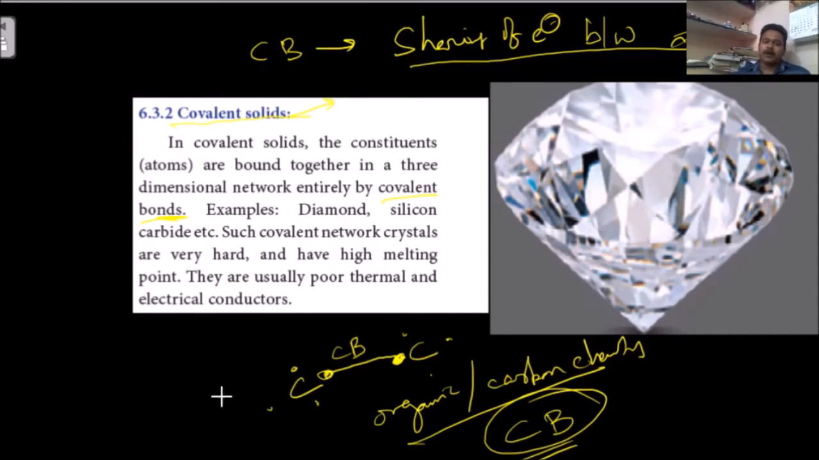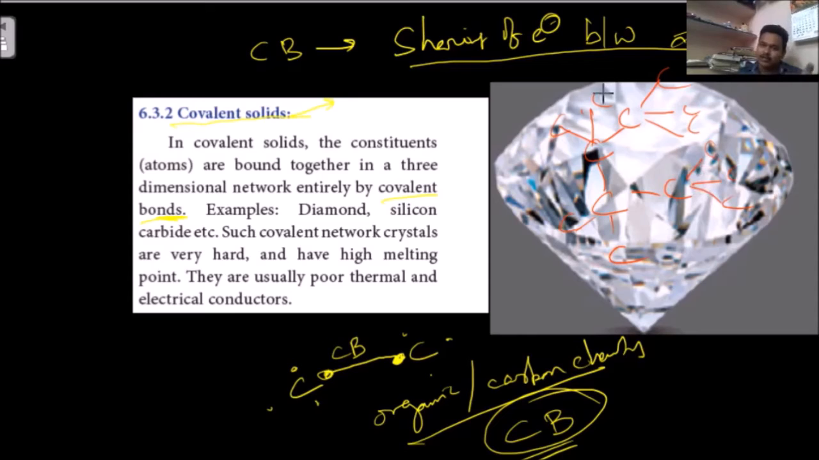Diamond. This is the diamond structure. Here diamond means all the carbons are in tetrahedral positions. This tetrahedral arrangement is going to keep on repeating with different carbons. Tetrahedral arrangement repeating is nothing but a diamond.